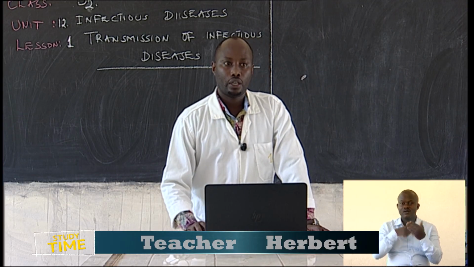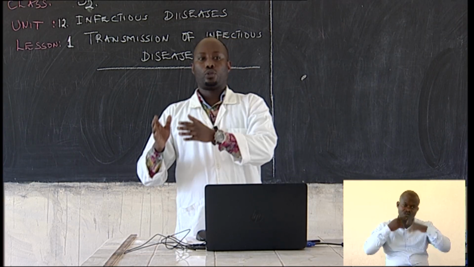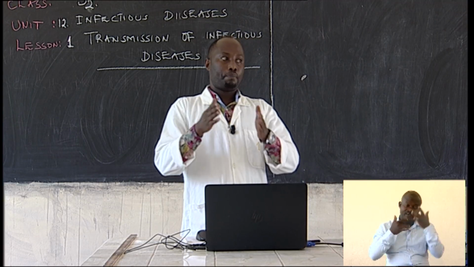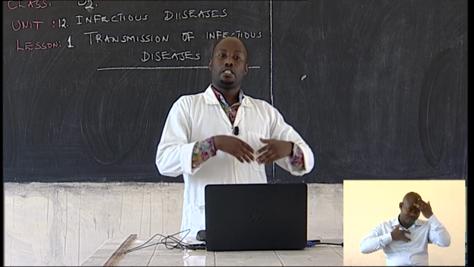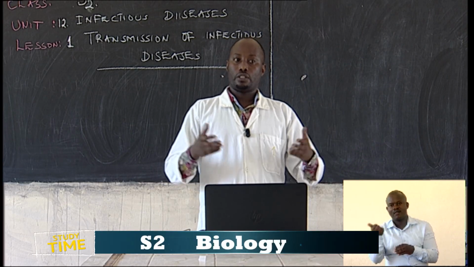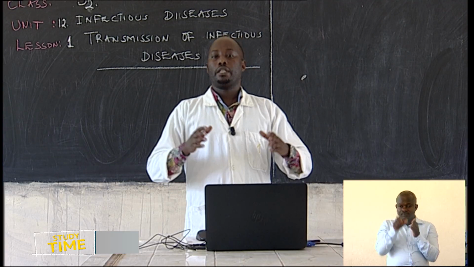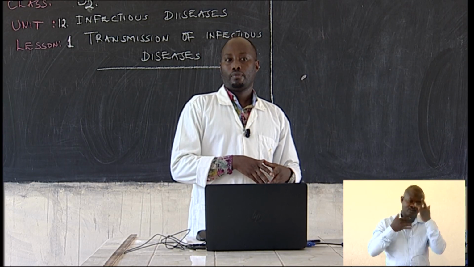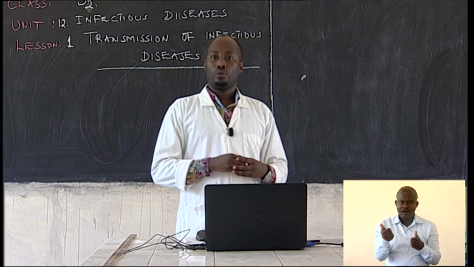So when we talk about this person, he is capable of transmitting the disease to another person. So he's a carrier. He has a disease, and the person is not showing any signs and symptoms of the disease, but is able to transmit the disease from one person to another person. That one is referred to as a carrier. This is a person who has been infected, but develops no signs or symptoms of the disease, and this person is capable of transmitting the disease to other people.